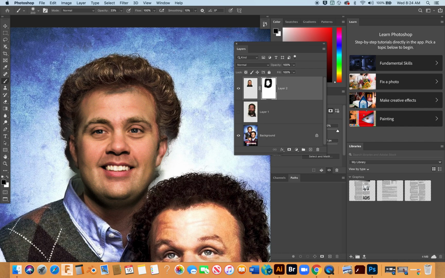Notice now that we see Dolman's hairline starting to disappear the more and more clicks that I do. In fact, what we're doing is we're bringing Will Ferrell's hair forward. Now take a look. Take a look right over here. So here's the hole. It's kind of like a Cheerio, okay, all the way around. So the black area represents a hole that we're seeing through this top layer to the layer underneath here.